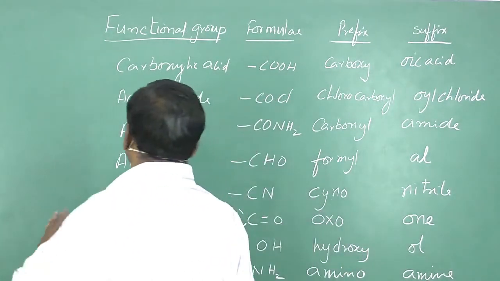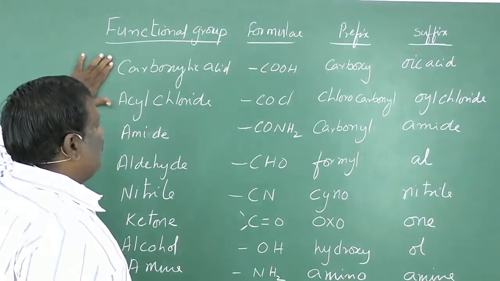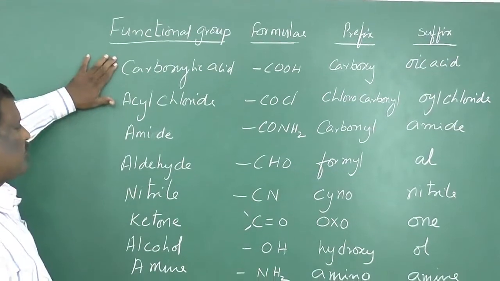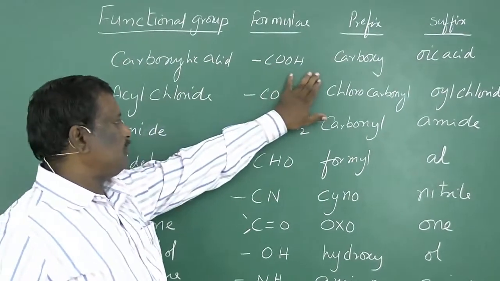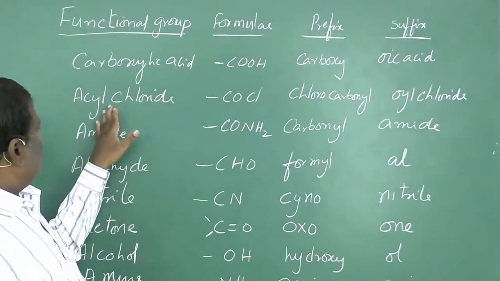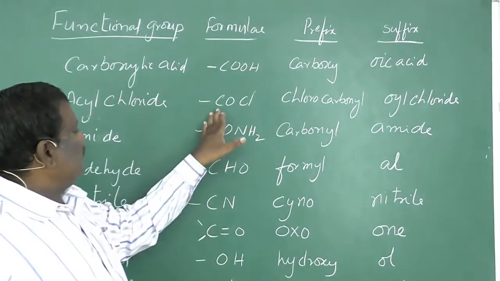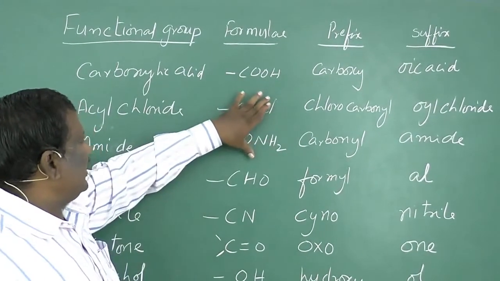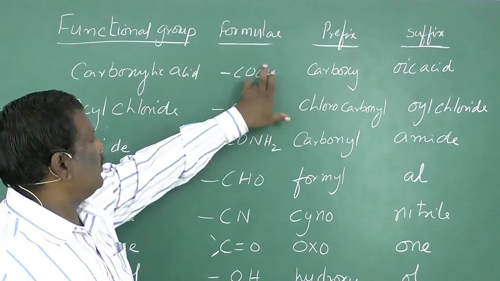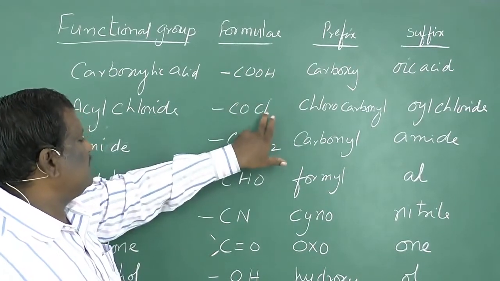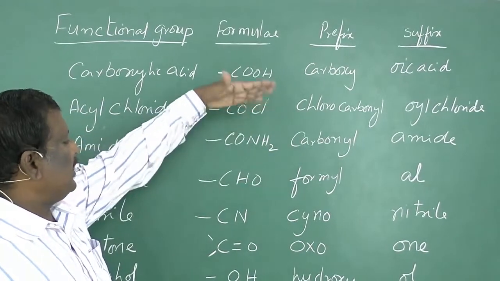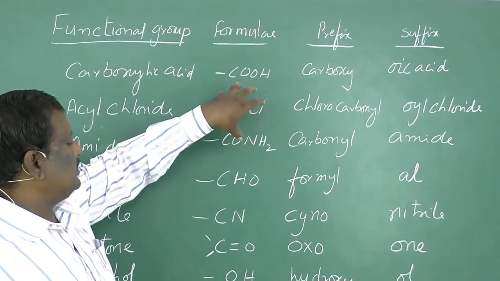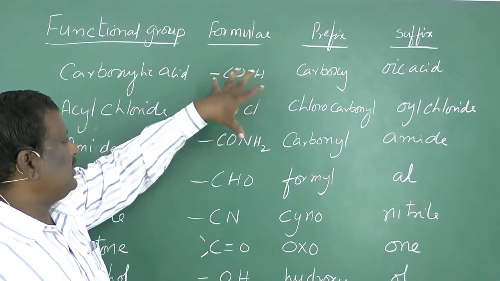Here we have important functional groups. One is carboxylic acids, that is COOH, and also acyl chlorides, that is acid derivatives. If the OH of a carboxylic acid is replaced by Cl, NH2 or other groups, such compounds are said to be acid derivatives.